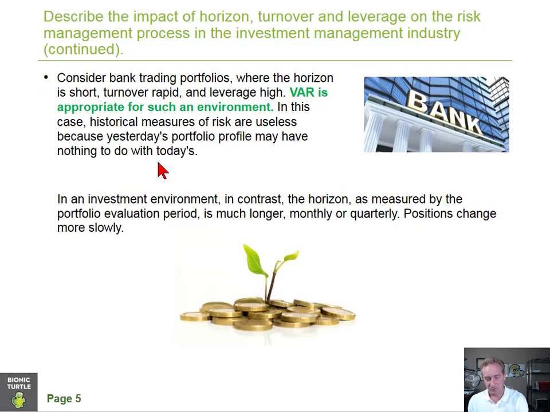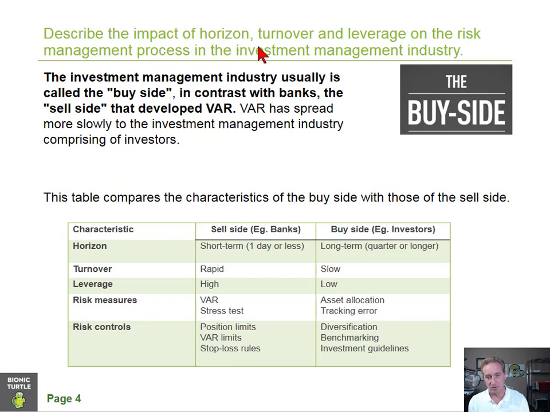So this next learning objective asks us to describe the impact of horizon, turnover, and leverage on the risk management process in the investment management industry. And Jorion there distinguishes between sell side and buy side. So we think of sell side typically as banks or investment banks, and buy side would be, for example, private equity firms. So the basic distinction that Jorion makes is that the sell side horizon would tend to be short term as opposed to a longer term horizon for buy side investors.